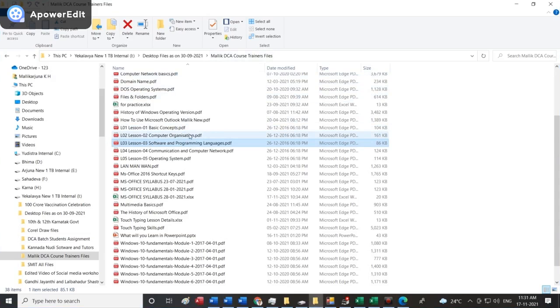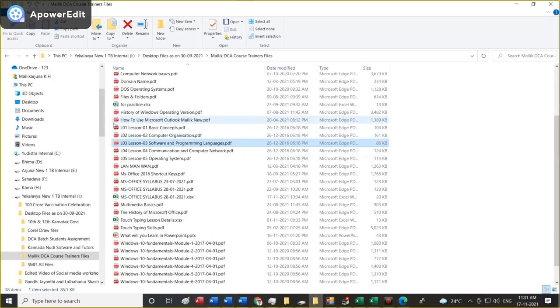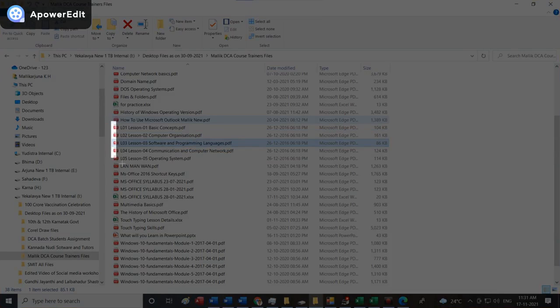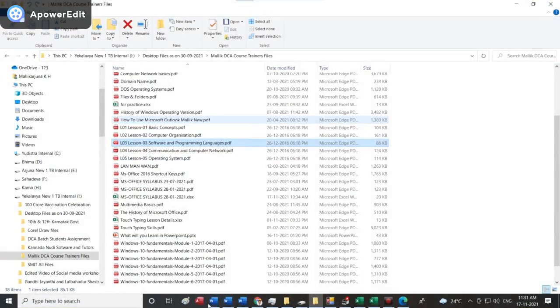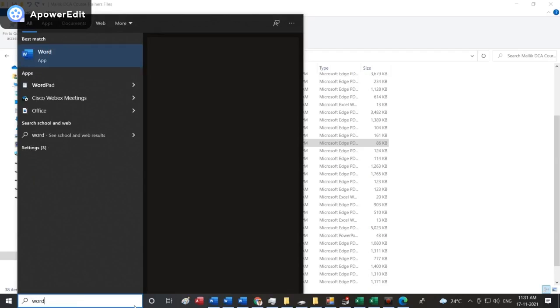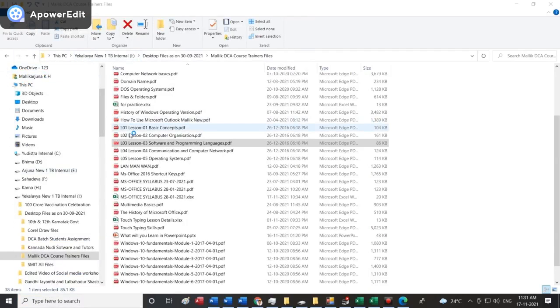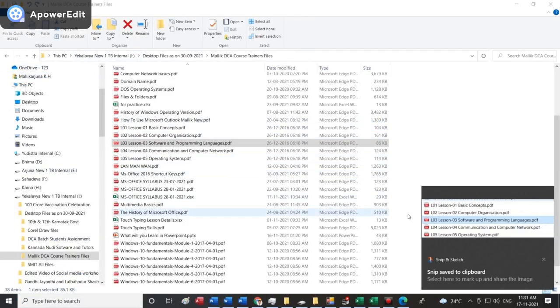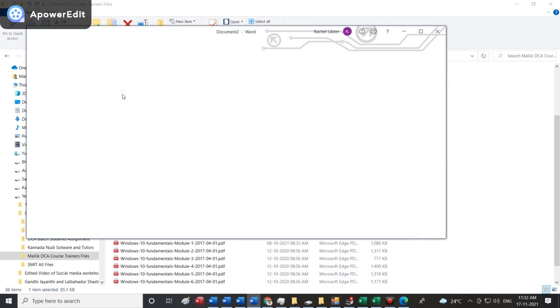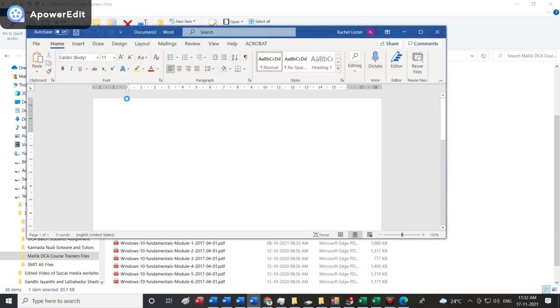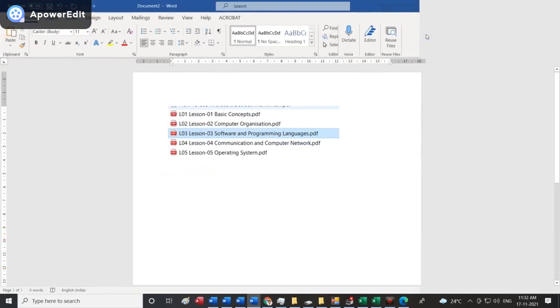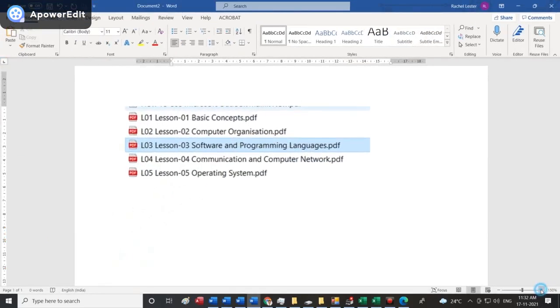Lesson number 2 is called computer organization. If you want me to show it in big, I'll just open it. There is a way by which I can open it in Word. I'll open and show it to you so that you get an idea. I've used the snipping tool to snip part of the window, and I'm opening it in MS Word just to show it to you a little bigger so that you can understand it.